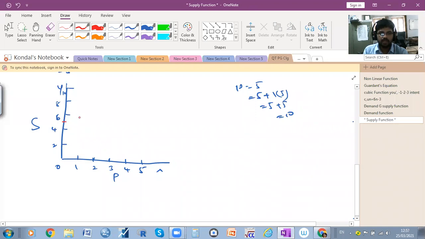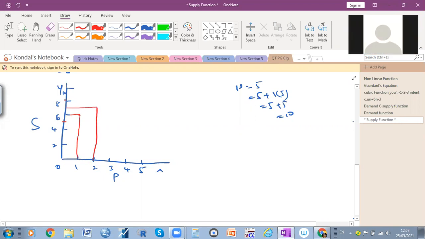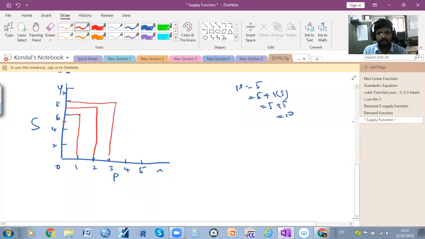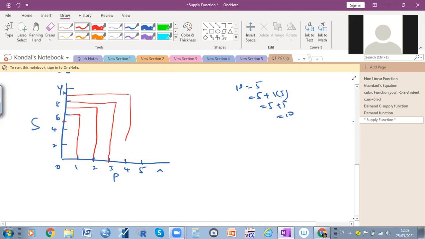When the price is 1, how much is the supply? 6. When the price is 2 rupees, how much? 7. When the price is 3, how much? 8. So you can draw properly. I'm not able to do it properly. When the price is 4, how much? 9. When the price is 5, 10.